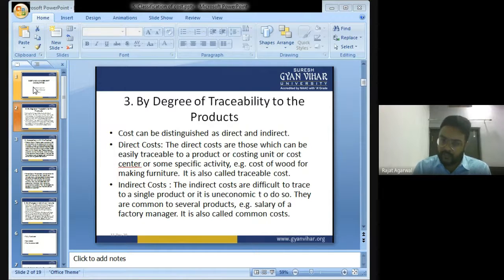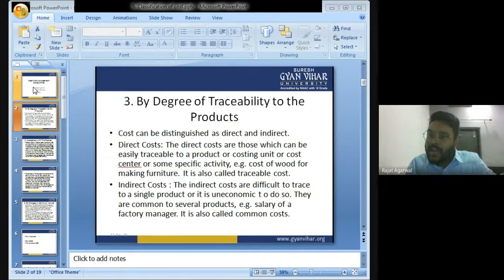On the gate of the factory, there are two gatekeepers appointed. What do those gatekeepers do? They enter the details of all the persons who enter the factory. They also keep the details of all the persons who leave the factory.